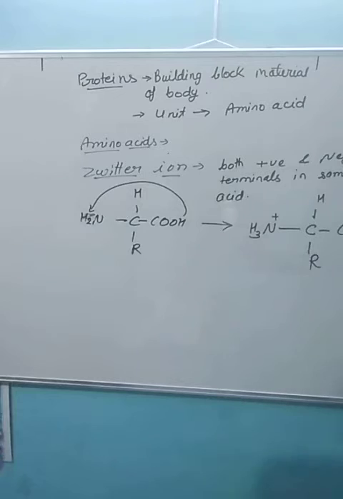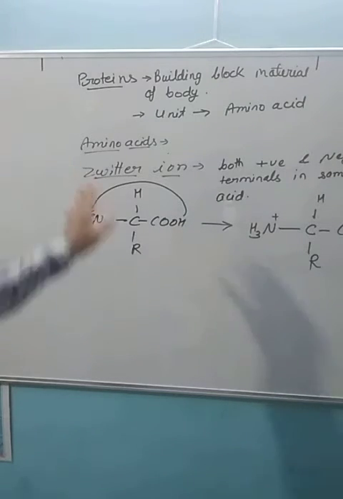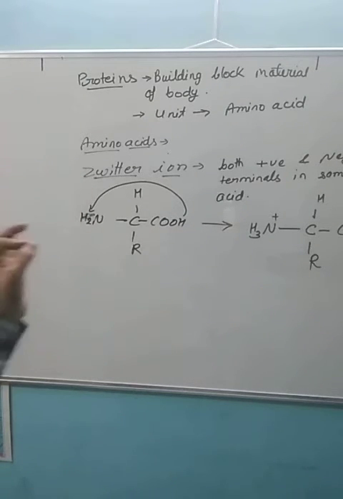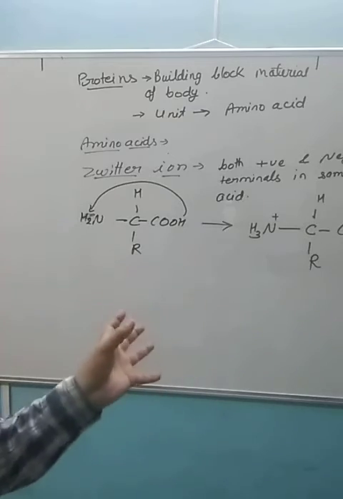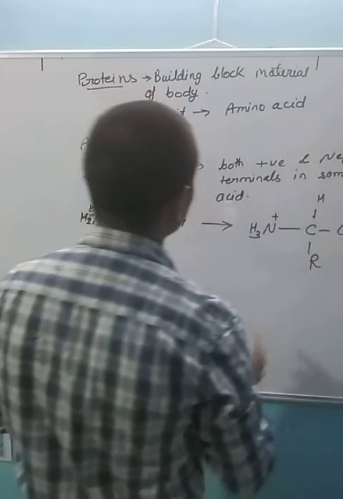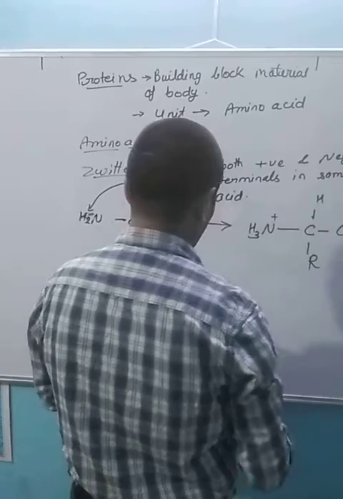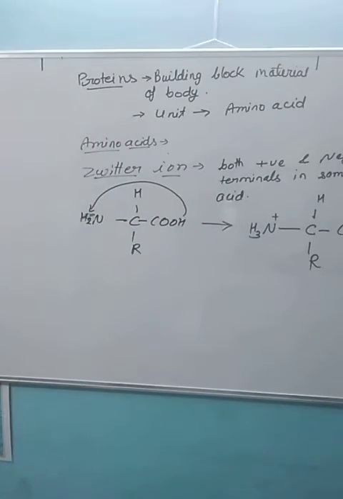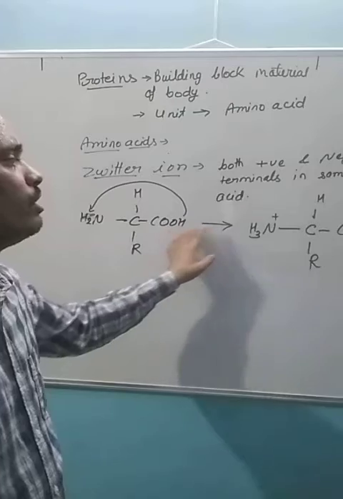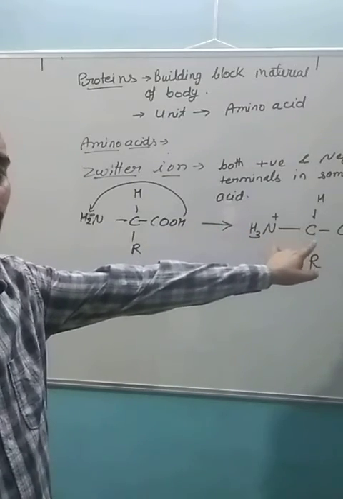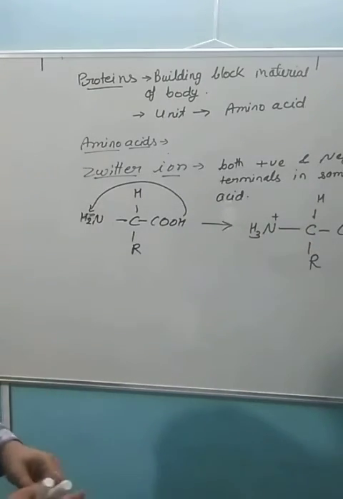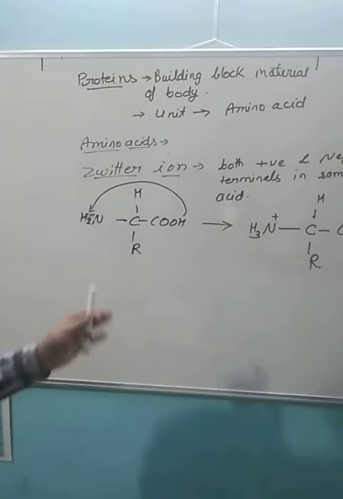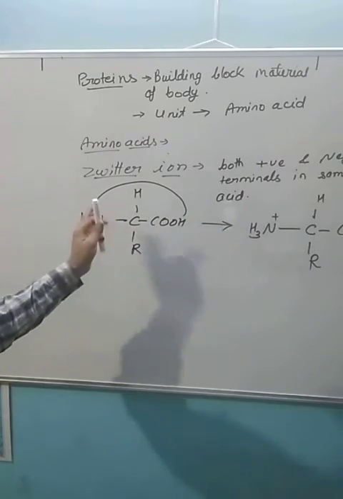When we form the Zwitter ion, it means it is a kind of amino acid which has positive as well as negative terminals on the same amino acid. Okay, how does it form? So the carboxyl group will release its hydrogen, and that hydrogen is accepted by the amine group.